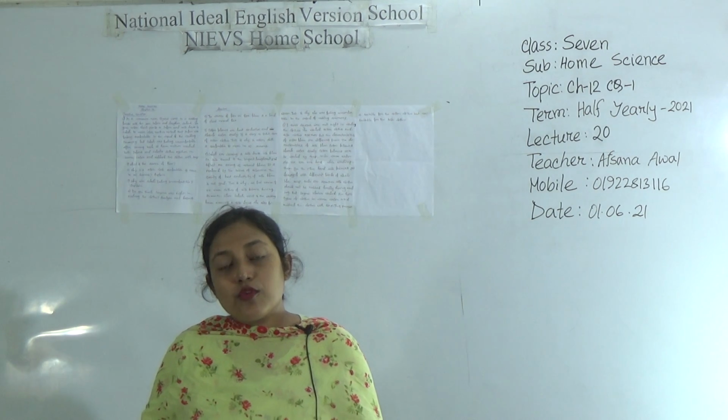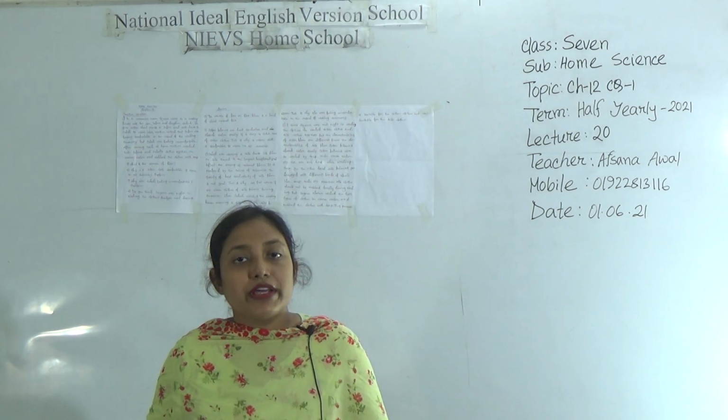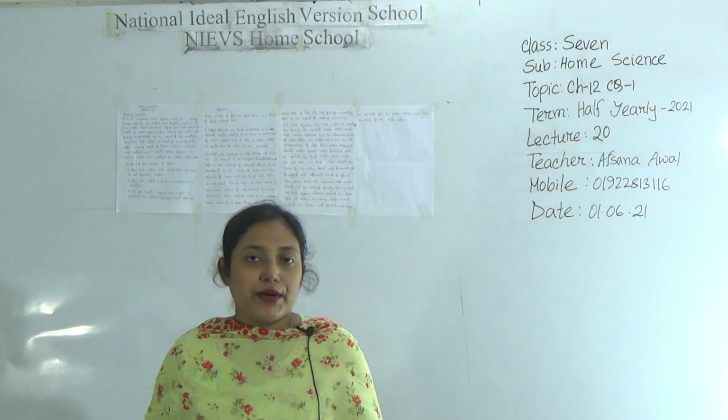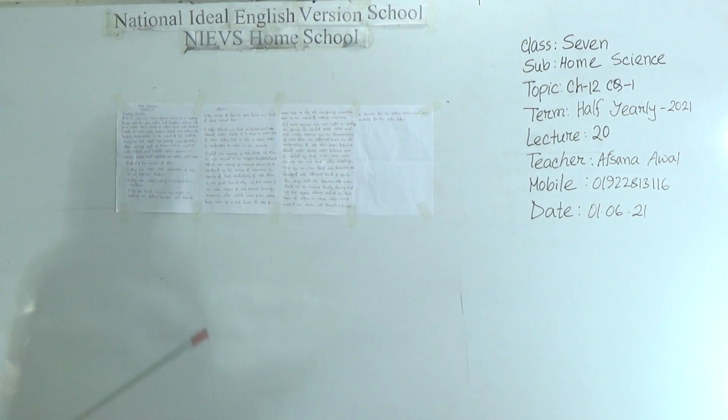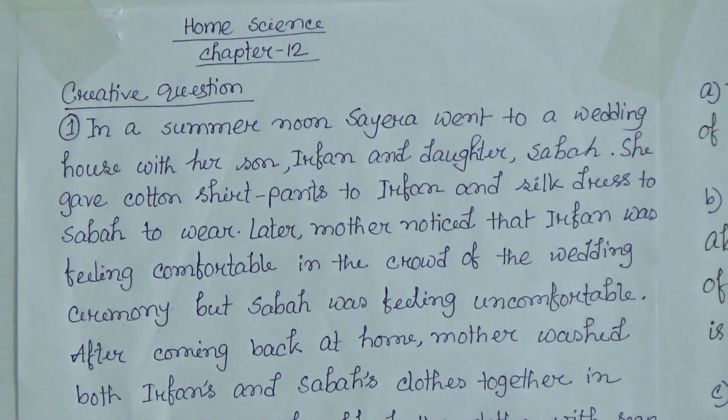Today I will take your home science class and our today's topic is chapter 12 CQ-1. So let's start our class. Students, at first look, this is chapter 12, this is the creative question. At first we have to read the stem, and from this stem we have 4 questions.